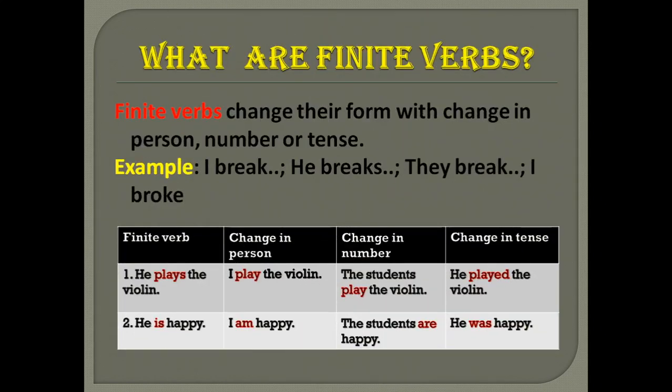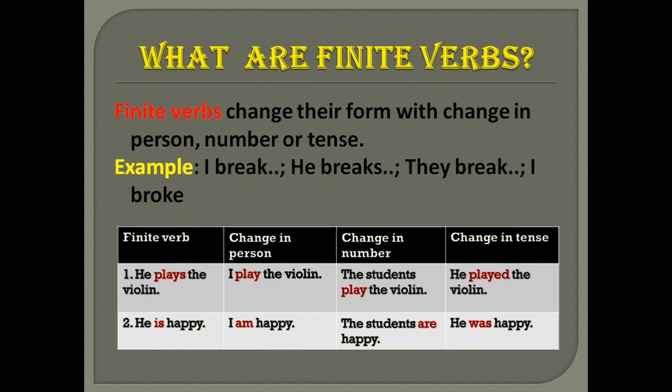So we are going to learn about finite verbs and non-finite verbs. Let us learn the definition of finite verbs. Finite verbs change their form with change in person, number or tense. For example, I break, he breaks, they break, I broke. You can see in the box a clear picture of how the finite verb changes with the change in person, change in number and change in tense.